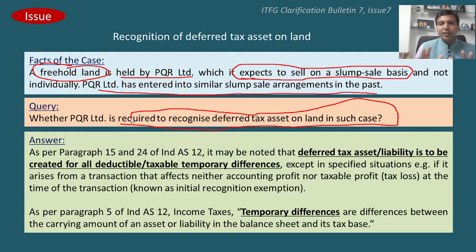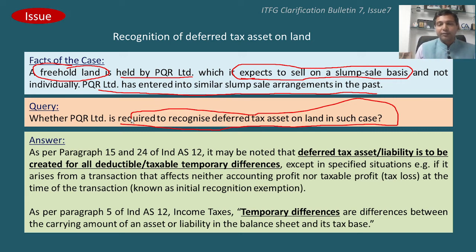So first we identify the tax base of the asset, and the difference between tax base of asset and carrying amount of asset is a temporary difference. For creation of deferred tax asset or liability, the temporary difference is required to be measured by applying the applicable tax rate.